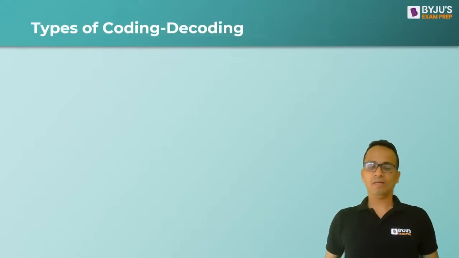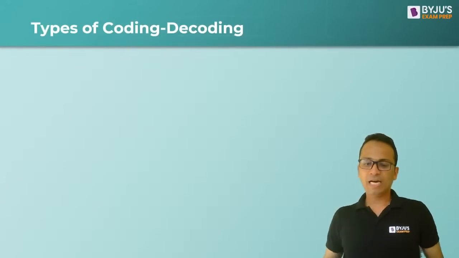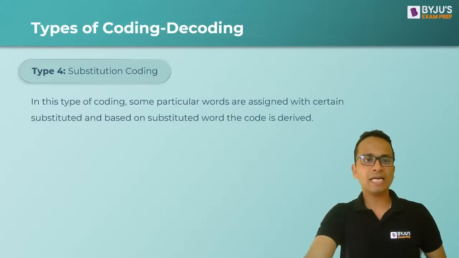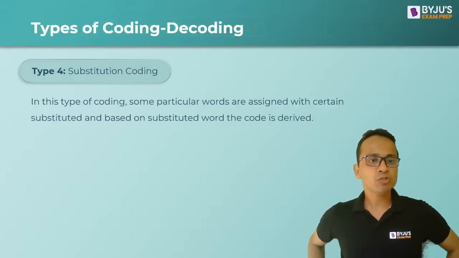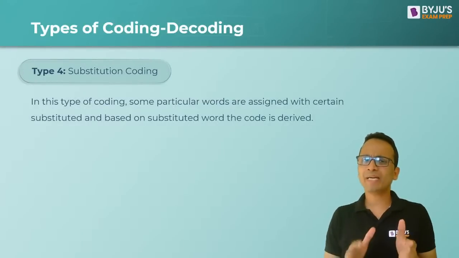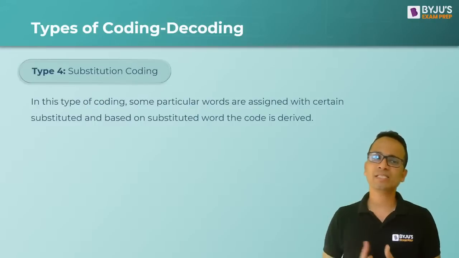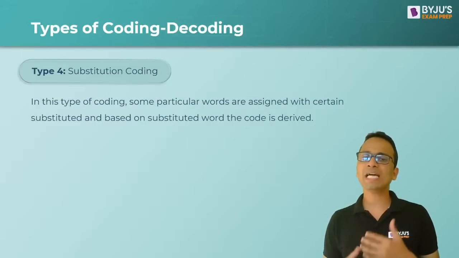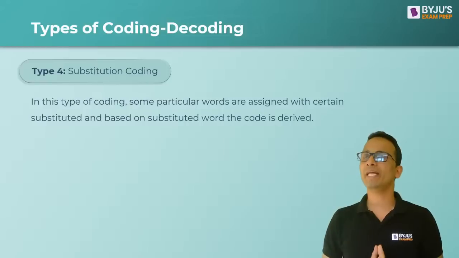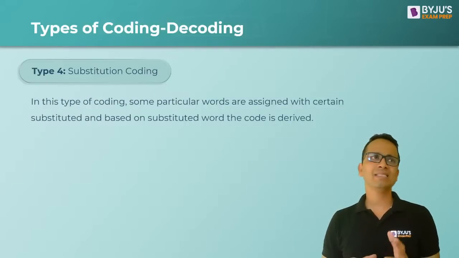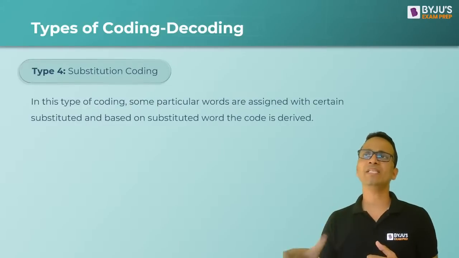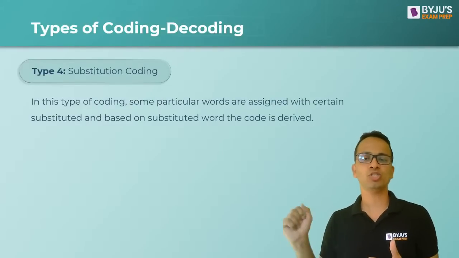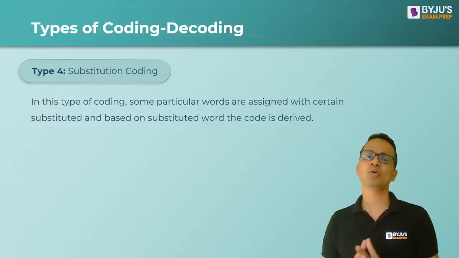Okay. All right. Now let's move ahead and look at the next type, substitution type questions. Now substitution type इसमें क्या होता है? In this type of coding, some particular words are assigned with certain substitutions, and based on that substituted word, the code will be derived. Okay, like generally यहाँ पे क्या होता है? They will say that black is called green, green is called blue, blue is called orange, orange is called yellow, and so on so forth.